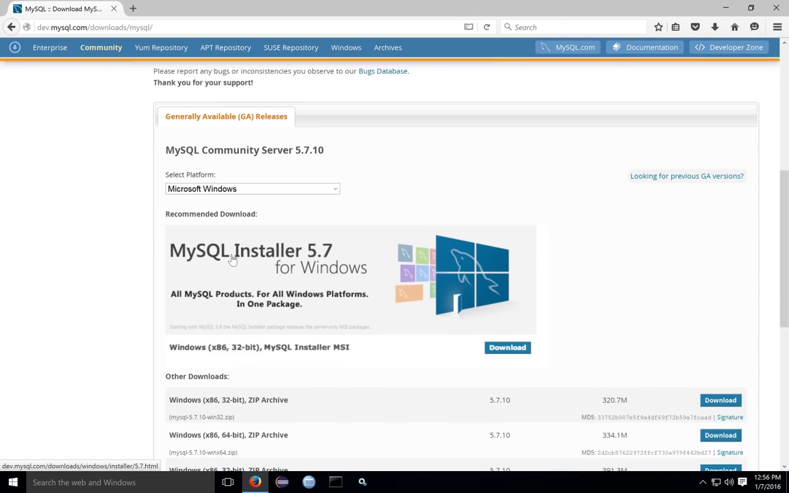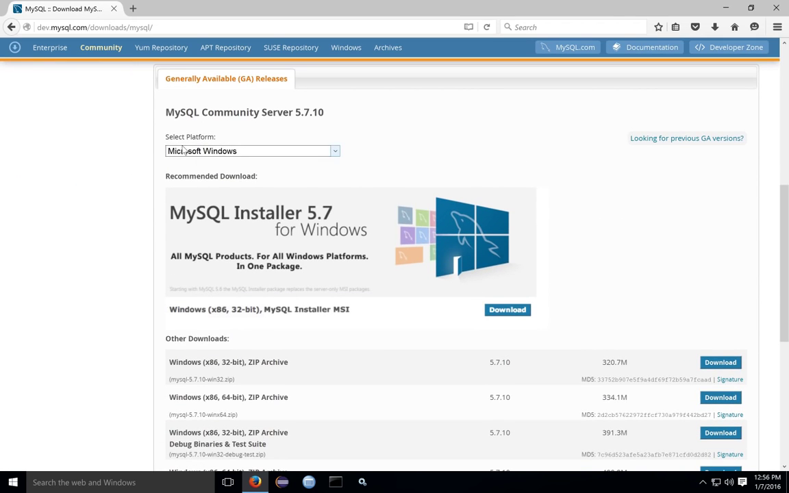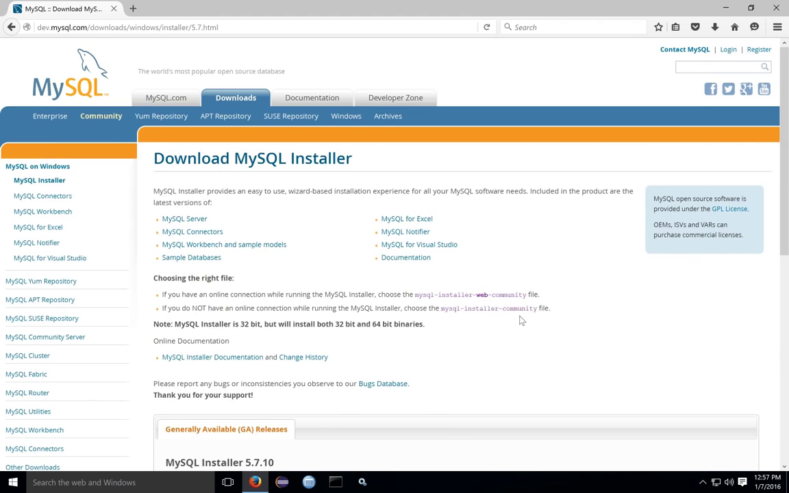Once you reach the download page, for Windows, make sure the platform is Microsoft Windows, and then download the Windows installer. The Windows installer itself is a 32-bit program, but contains the installation packages for both the 32-bit and 64-bit version of MySQL Server. So even though you may have a 64-bit system, go ahead and download the MySQL installer, even though it says it's 32-bit.